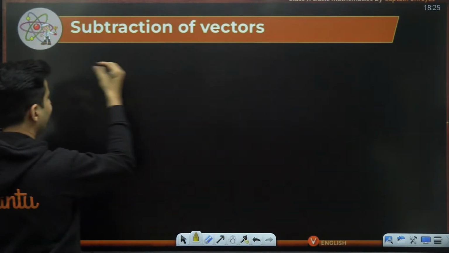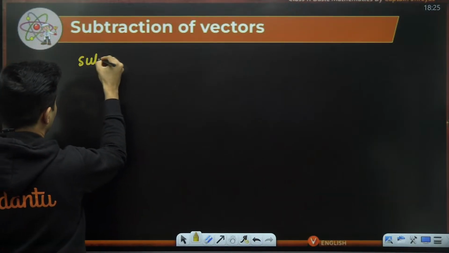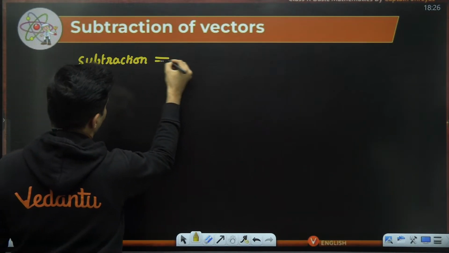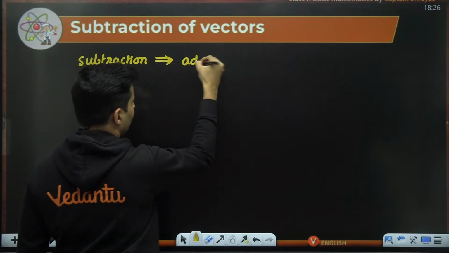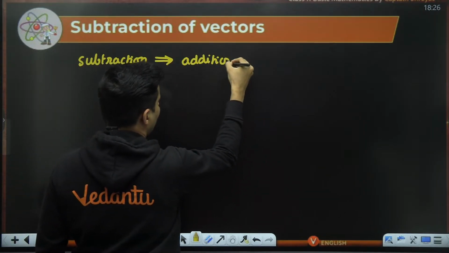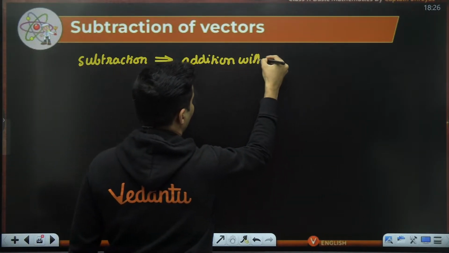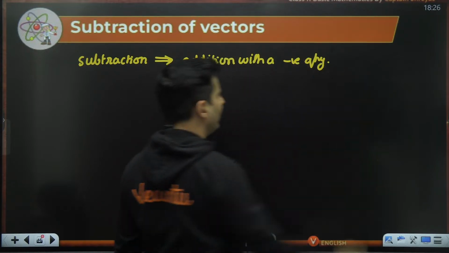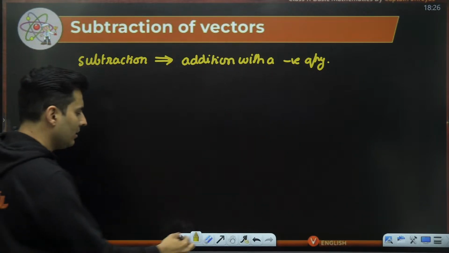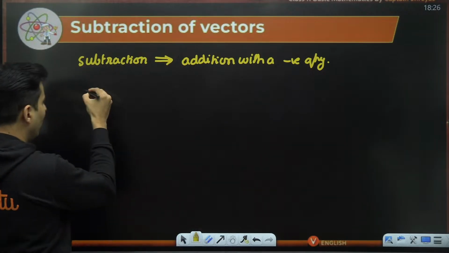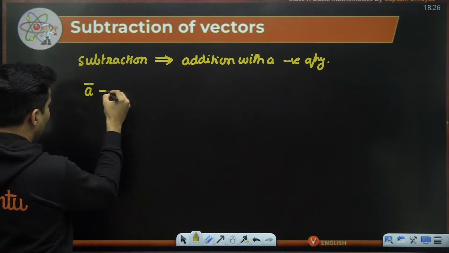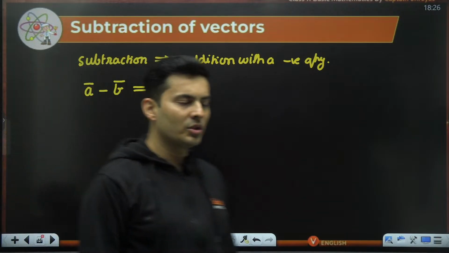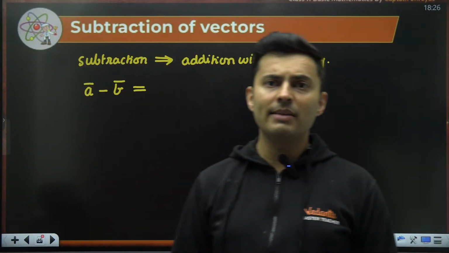Subtraction is nothing but addition with a negative quantity. Say, for example, I want to perform vector subtraction of a bar minus b bar. I want to subtract these two vectors.